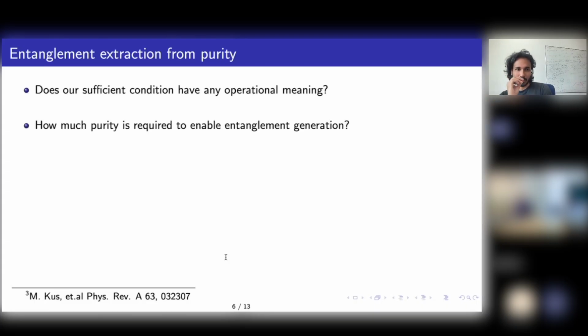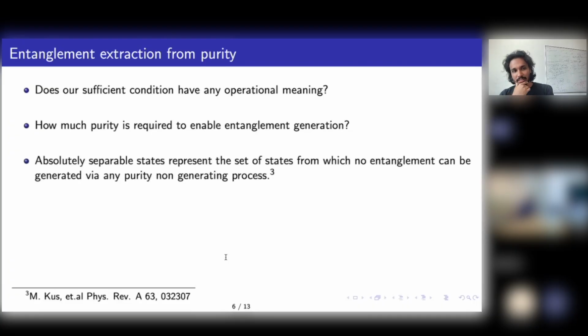And what is this? It is essentially the following question: how much purity do you need to have in a system so that there is some entanglement? If you have no purity, say a maximally mixed state, then you cannot have any entanglement. So it already says that there should be a certain amount of purity in your system in order for it to have some non-zero amount of entanglement. The question is how much purity you need to have in a system. This question is very closely related to the idea of absolutely separable states.